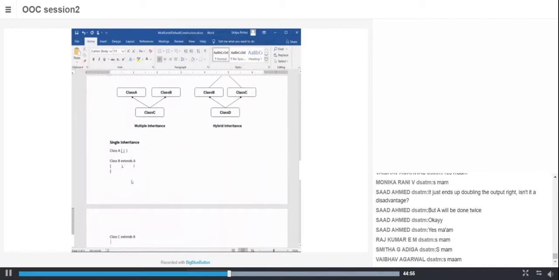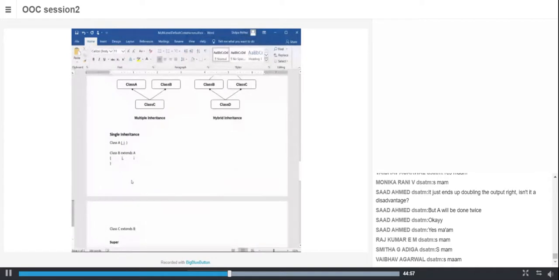Let's assume class C. Class C has its own member K, but it extends B, right? So it inherits the properties of B. B has its own element J and, from A, I. So C will have I, J as well as K. This is known as multi-level inheritance.